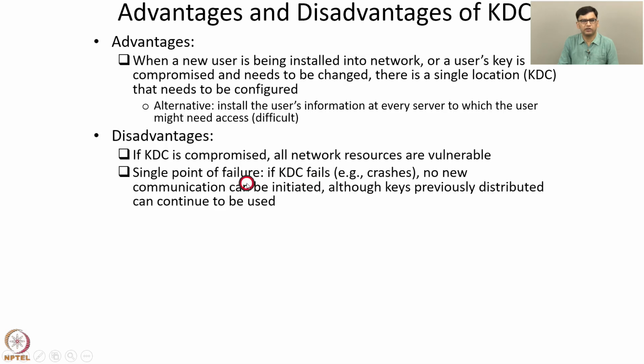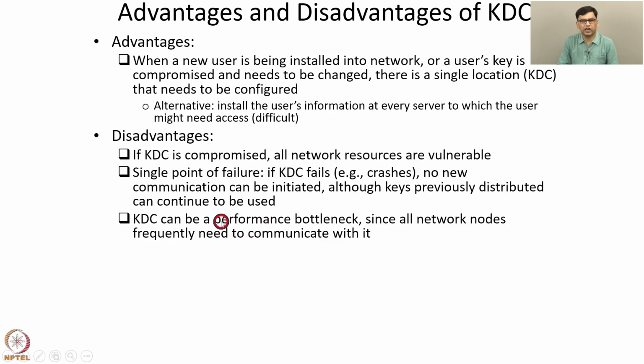Another disadvantage is there is a single point of failure. Suppose the KDC fails, for example, it crashes, then no new communication can be initiated. But keys previously distributed can continue to be used. However, if the KDC fails and Alice wants to initiate communication with some user with whom she has never communicated, for example, Carol, Alice cannot initiate a communication with her. So that's another disadvantage of a KDC.